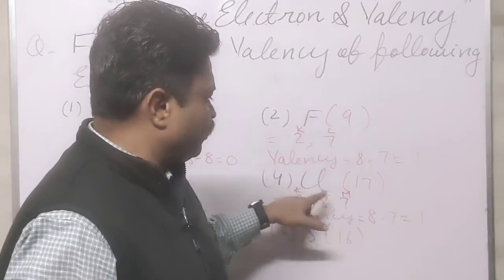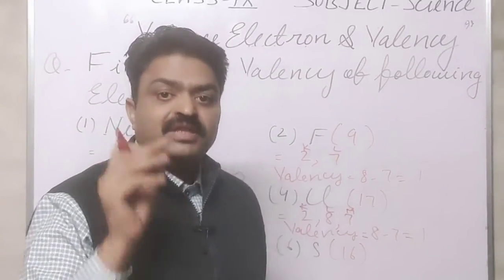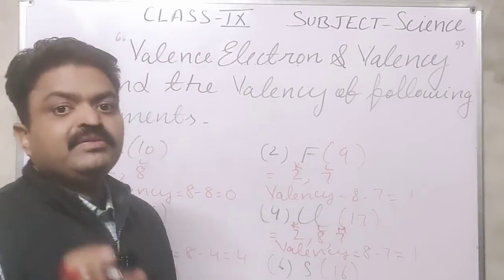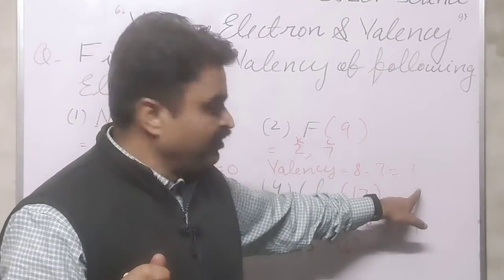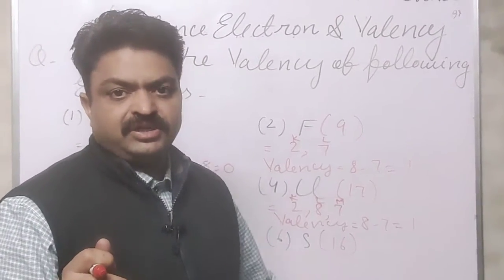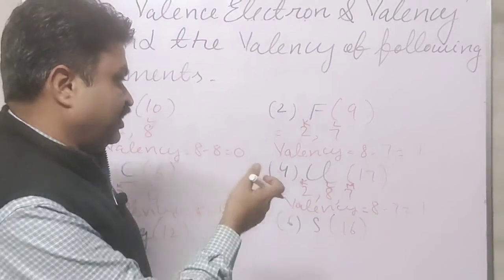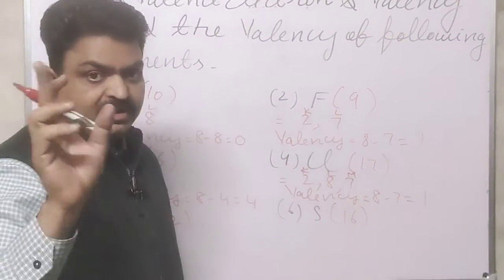And fluorine, chlorine, bromine and iodine belong to the same family. They are known as halogens, and generally what valency do they have? They have 1 valency, student. And what are they? They are non-metals.